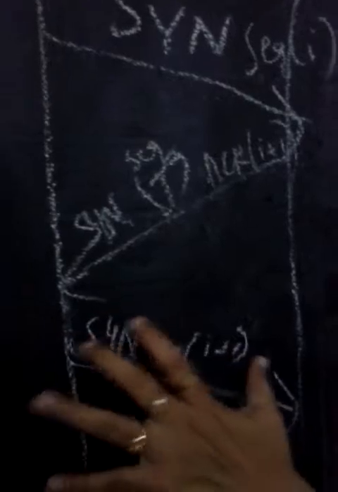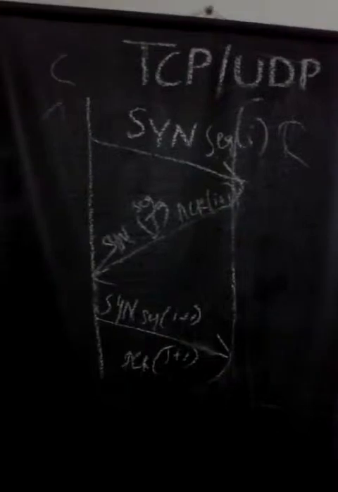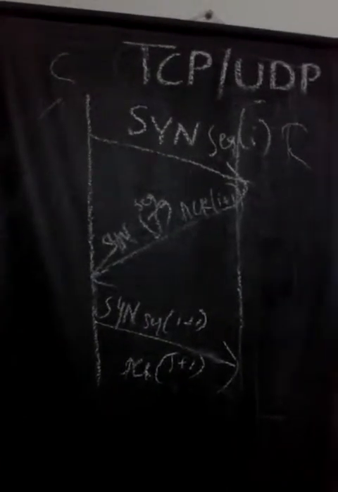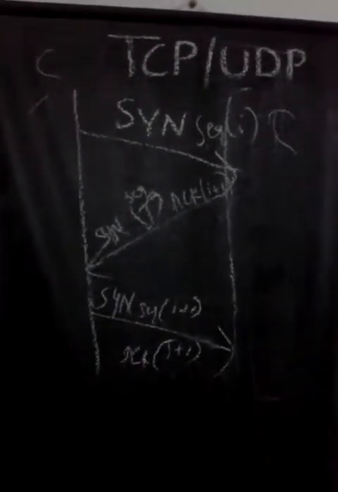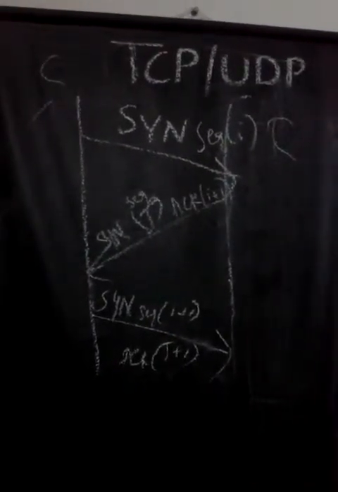Similarly, in the third step, the sequence, which was I, will now be I plus 1, and the acknowledgement will be J plus 1. This is the TCP. So basically TCP has two important properties, as I said before: connection oriented and reliable. Based on those properties the name TCP has been kept and TCP works. Now we'll go for UDP.